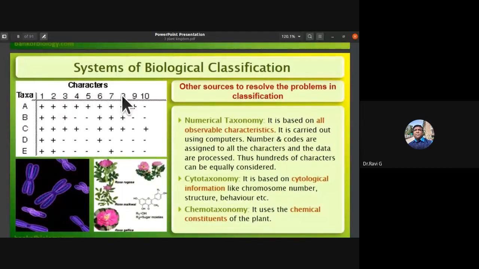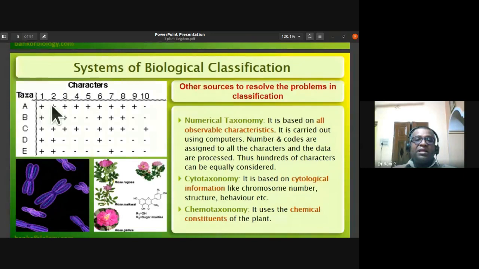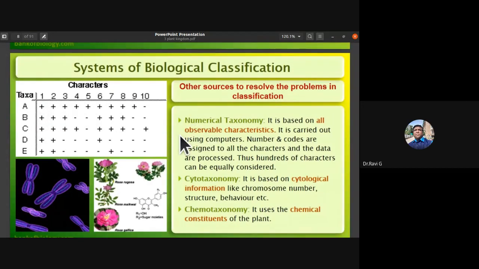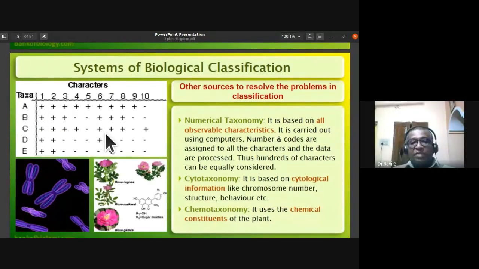If it is present, it is plus. If it is absent, it is minus. Later, they used a binary system: 0 if the character was absent, 1 if it was present, then the punch card method. They also went for numerical taxonomy, which is a different study in itself. But anyway, you have to remember the basics of numerical taxonomy.